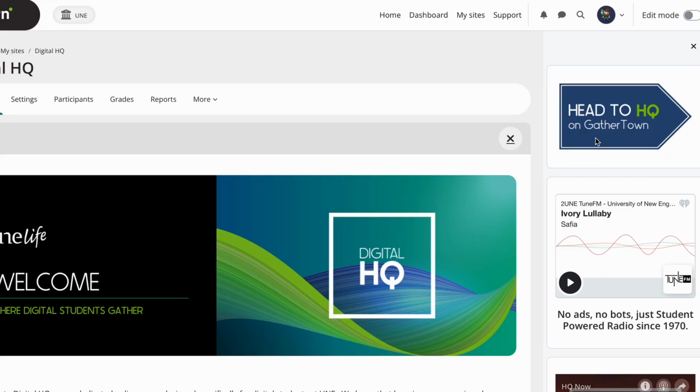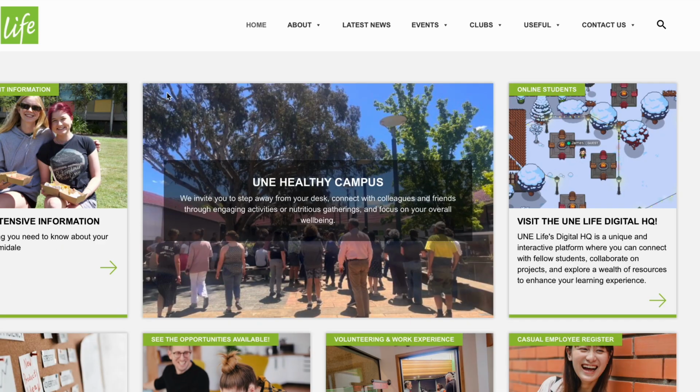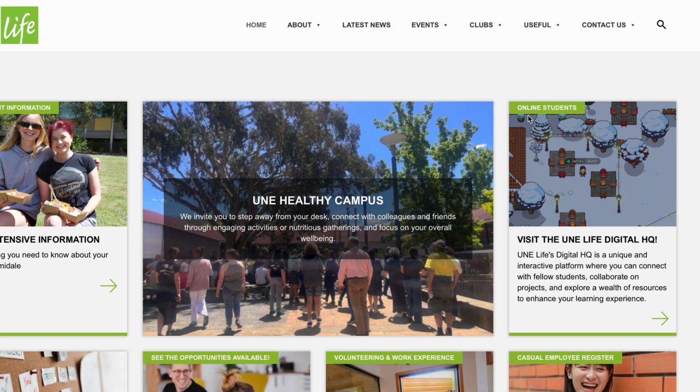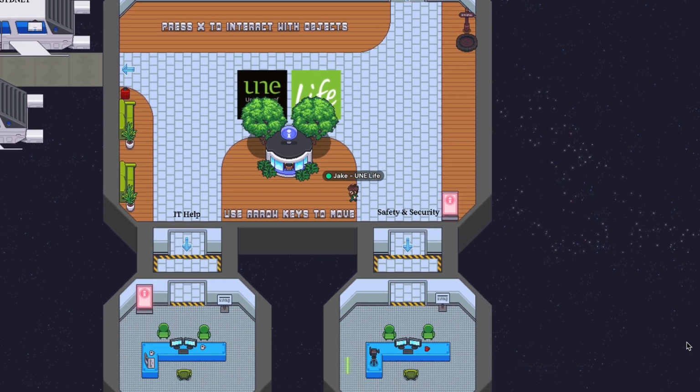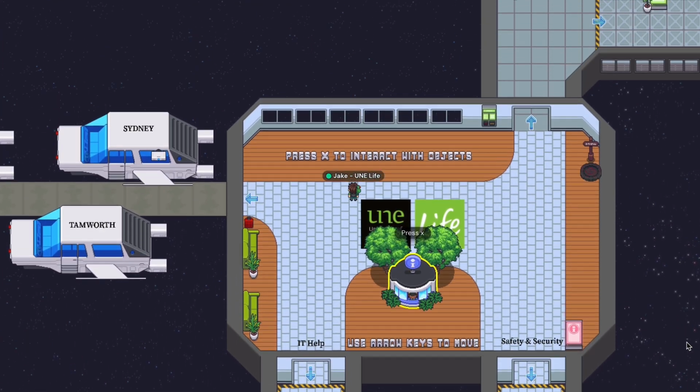First things first, how to access GatherTown. You'll find a link to join GatherTown directly through the Digital HQ page on MyLearn or through UNE Life's website at unelife.com.au. Clicking this link will take you directly to our GatherTown portal. The first time you join, you'll be prompted to customize your avatar. Get creative. Once you're in, use the arrow keys or WASD keys to walk around.